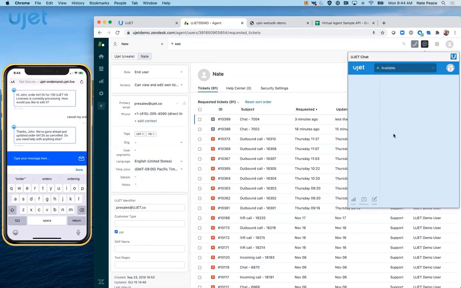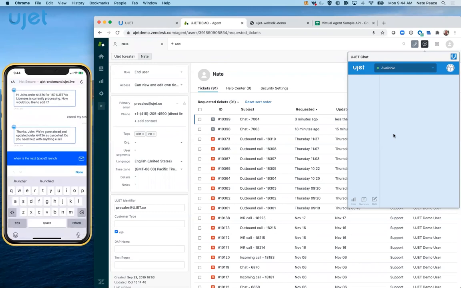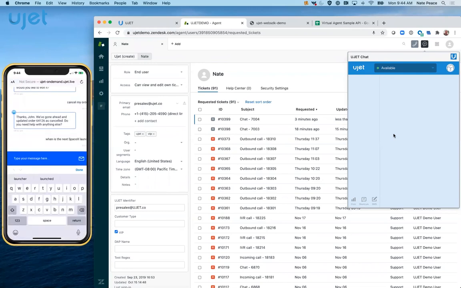But what I'm actually going to do is I've set up a process. So if the virtual agent doesn't understand me twice, it's going to escalate to that agent. So let me ask it about something that it just doesn't have context on. I'm going to say, when is the next SpaceX launch? Something that my virtual agent shouldn't be able to know. We're going to go ahead and send that through.